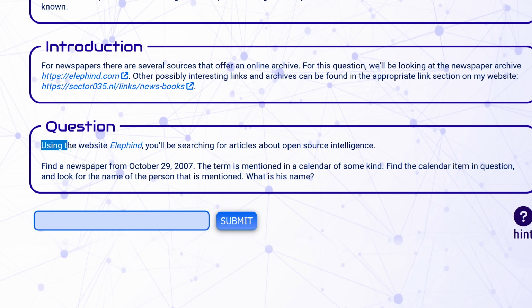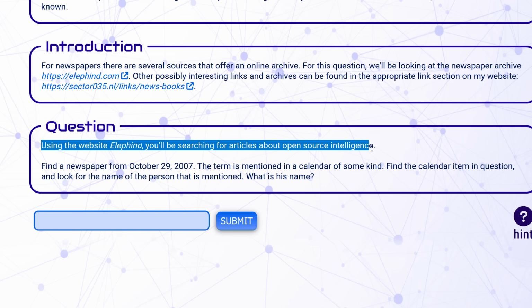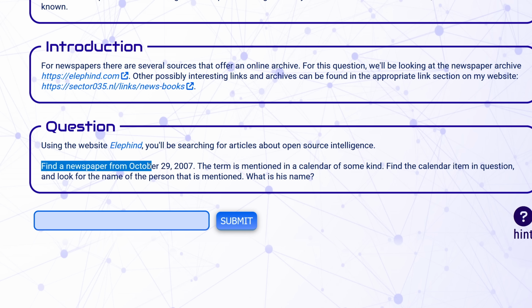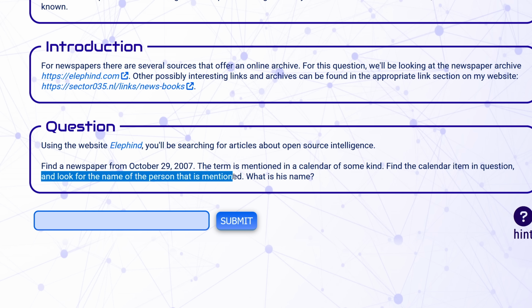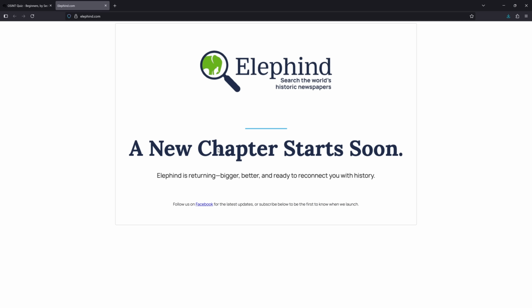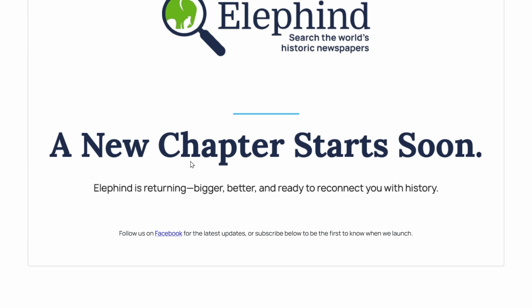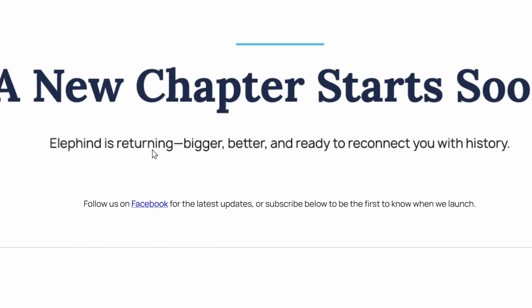Okay. Number 15. Using the website Elefind, you'll be searching for articles about open source intelligence. Find a newspaper from October 29, 2007. The term is mentioned in a calendar of some kind. Find the calendar item in question and look for the name of the person that is mentioned. What is his name? Let's see this website. Oh, a new chapter starting soon. Elefind is returning, bigger, better, and ready to reconnect you with history.